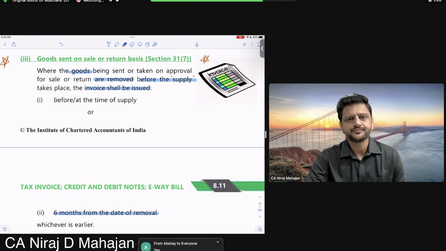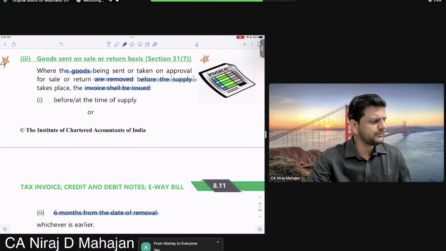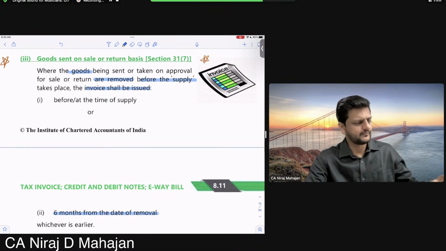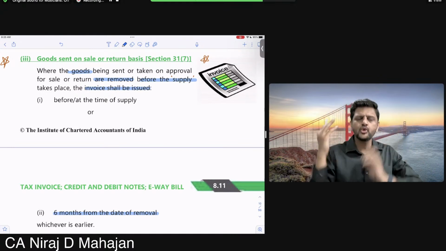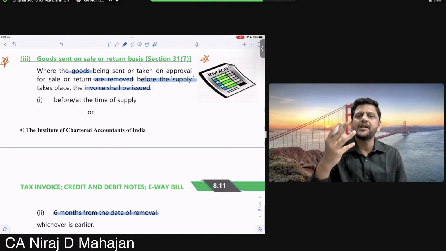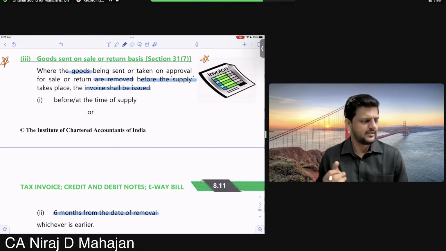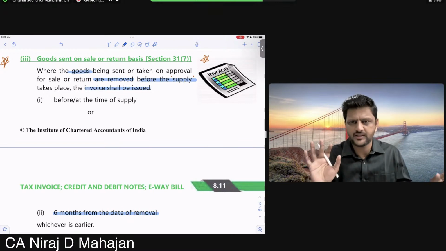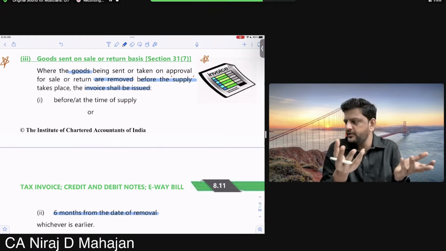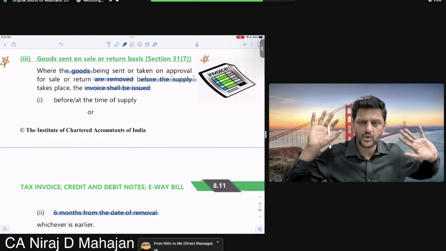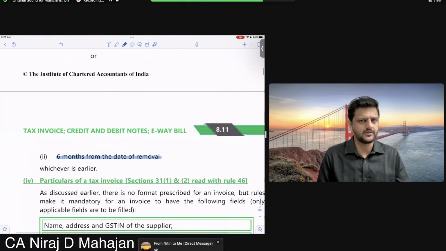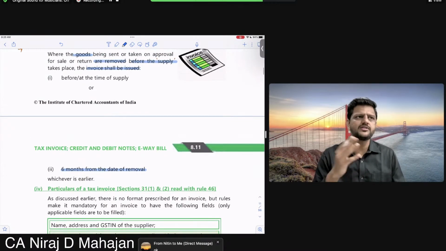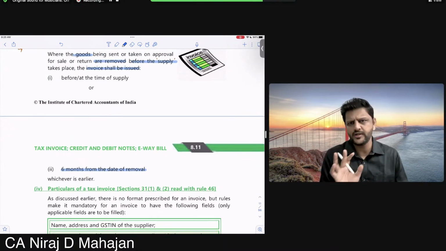Let's go ahead. Recording in progress. Okay till here, all of you? Fine. So this is, children, your exception to your normal provision that you should issue the invoice on or before removal of goods. Here there is no supply, that's why we are not issuing the invoice. Invoice is a proof that supply has happened, and here we are waiting for the supply. I hope you are understanding. Because there is not yet a confirmed supply. Okay, let's go ahead everybody. So whichever is earlier. So actual time of supply or 6 months, whichever is earlier. So on a higher side, you can say 6 months.